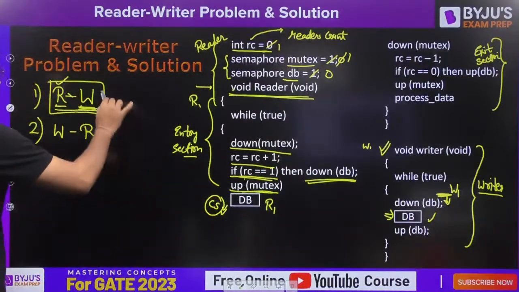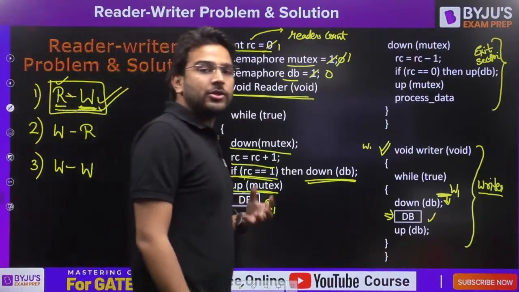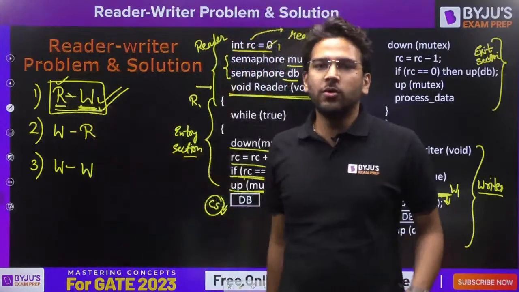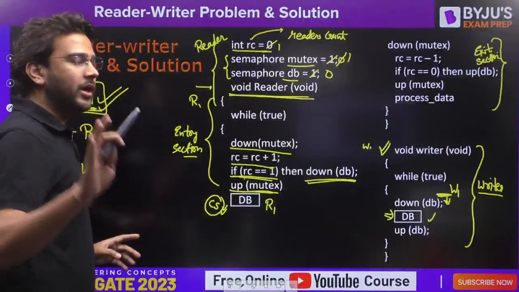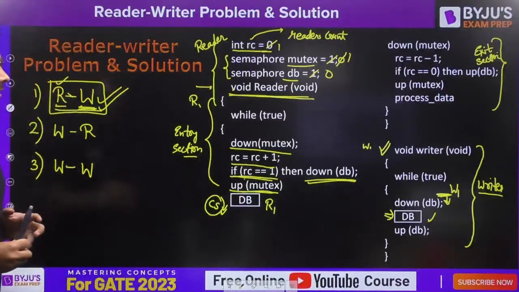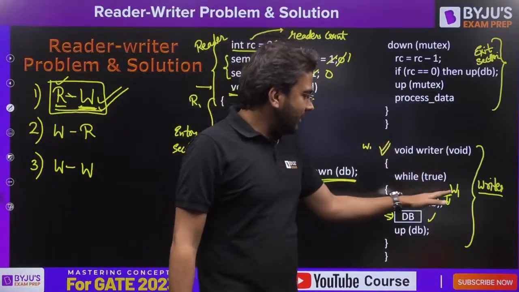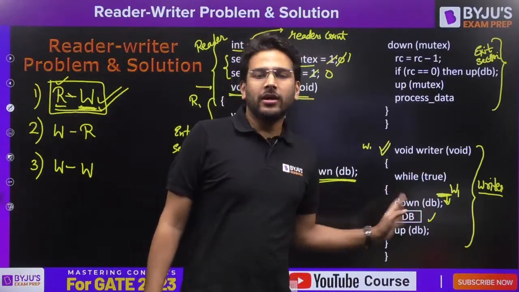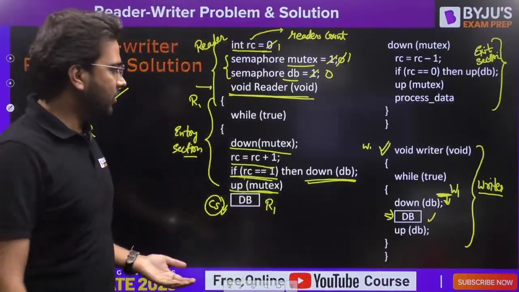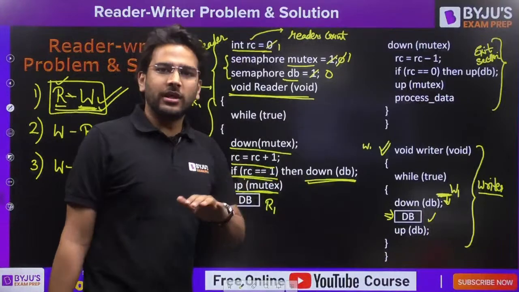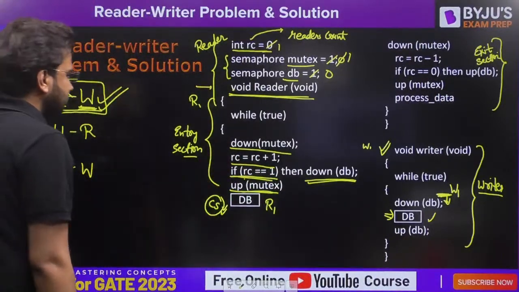So can I say we have found the solution for this first case? Yes or no? When reader and writer are there. Is it clear so far? Any doubt, anyone? Because when a reader is already there, the writer is not allowed to access the critical section. DB means database, or you can say critical section, the shared resource basically. So for the first case it is done, right? Now let's talk about the second case.